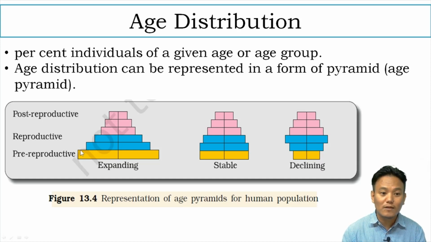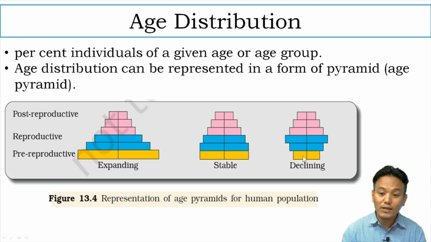How can we say that? Over here you can see that the pre-reproductive age group people are more in number compared to the reproductive age group. So when they reach the reproductive age group, they will further produce more pre-reproductive age group people. That means the population will keep on expanding. Over here, the population will remain stable because the number of pre-reproductive age group and the number of reproductive age group people are the same. That means the number will remain stable, right? The population will remain stable.